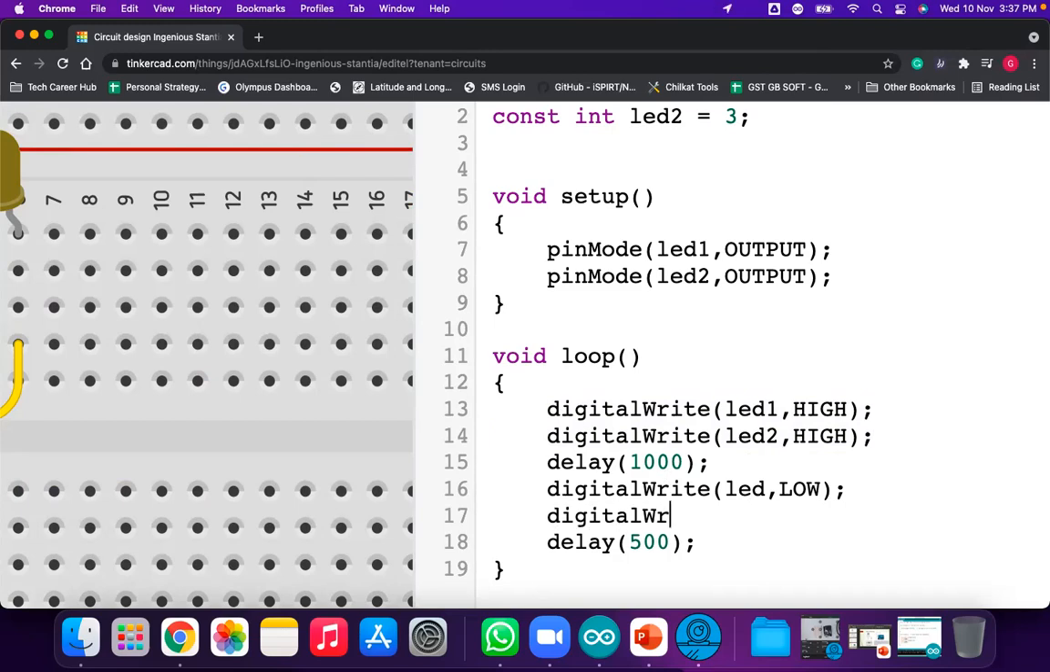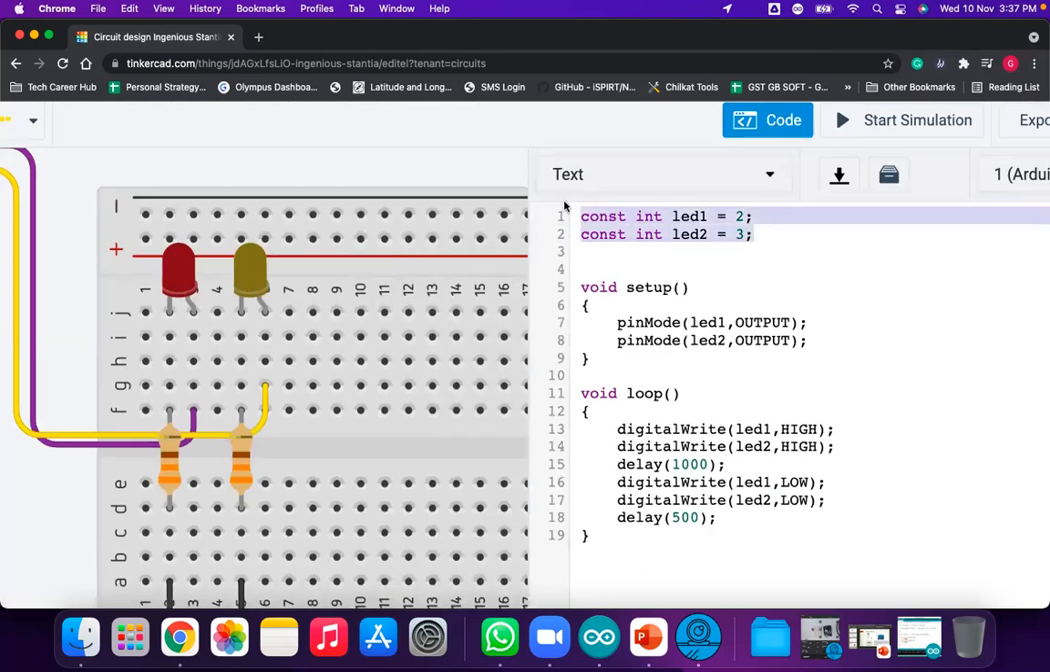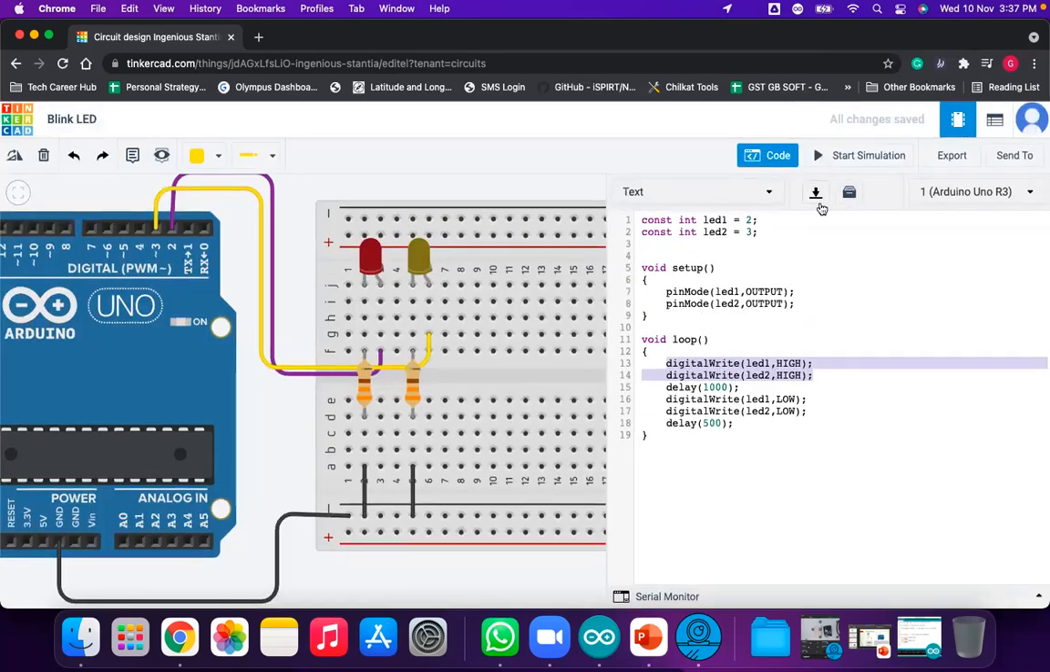So how do we make both LEDs low? Digital write LED 2 comma LOW, and here LED 1 comma LOW. You can see, very simple. Just 2 LEDs I am using. Use 2 declarations, 2 pin modes, and 2 digital writes. For every LED you have to use a separate pin mode and a separate digital write. Just do remember this.